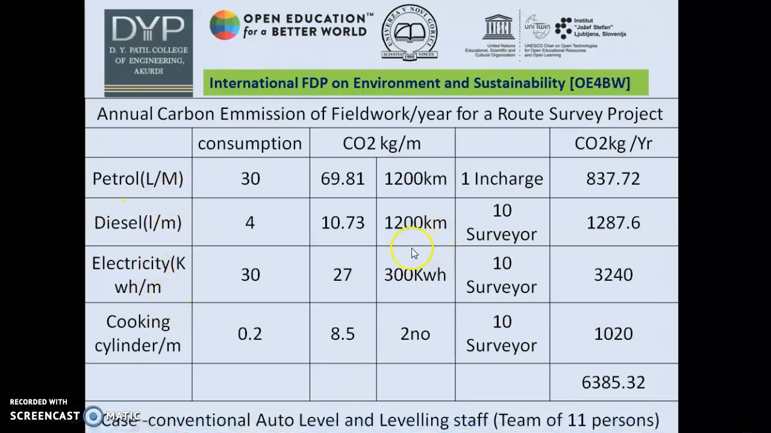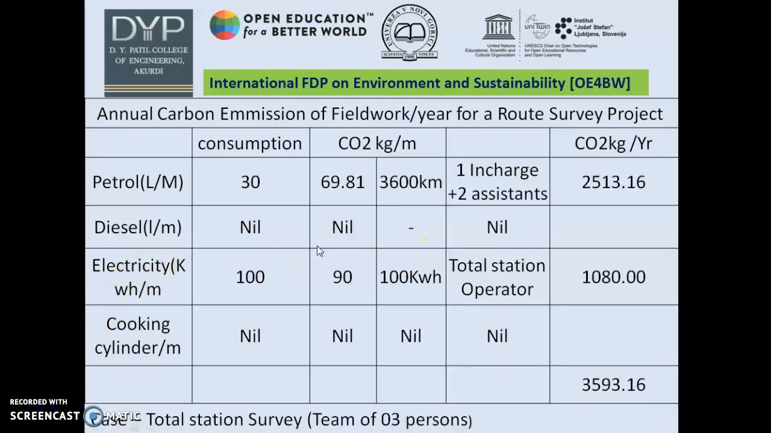This is a case of conventional auto level and leveling staff with a team of 11 persons. Now see the magic. This is a case of total station survey, so it is not labor intensive. We need only 3 persons, 1 operator, and 1 or 2 persons for holding the reflectors. That's all. So the consumption has been assumed to be again 30 liters by the in-charge. But in this particular case, camping may not be needed, and therefore along with the in-charge another 2 assistants may be using their vehicle, and therefore petrol consumption of all those 3 has to be assumed.